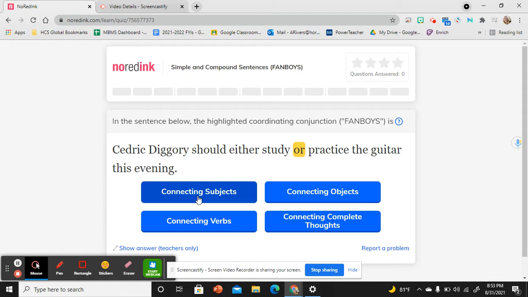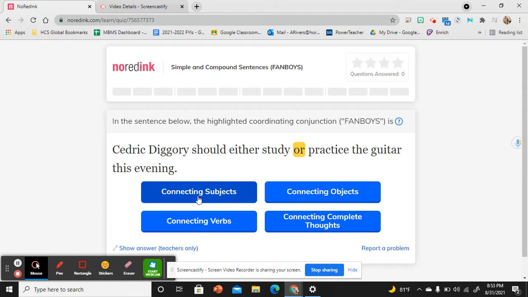So in this sentence, we have Cedric Diggory should either study or practice the guitar. Our subject is Cedric Diggory. He is the one that is going to be doing the action, okay? So subjects are the people, the things, the characters, the animals, anyone or anything in the sentence that is doing the action.